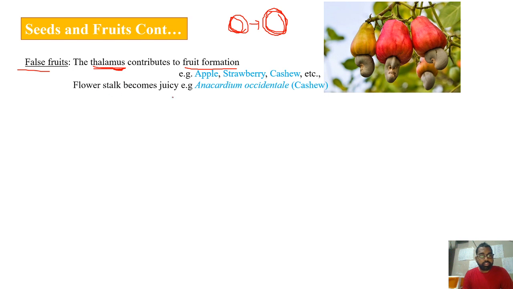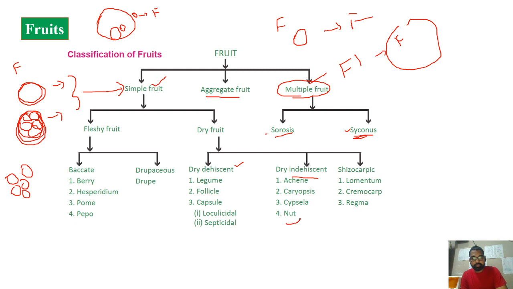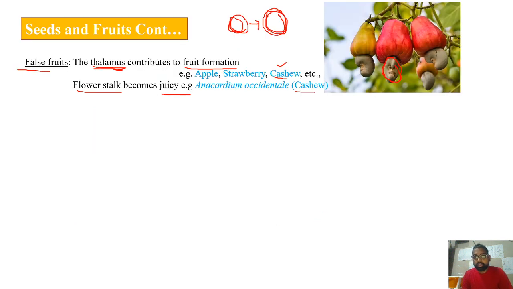So, in the case of Anacardium occidentale, that is again the cashew only, the scientific name of which is Anacardium occidentale. Here, the flower stalk also will become juicy. So, this thalamus as well as the flower stalk will become juicy in the case of cashew. So, the figure which is shown here is actually cashew. The true fruit is this. So, the kind of fruit that you can find in this case is nut. So, this is the true fruit, the nut. This is actually the false fruit because it is not developed from the ovary.